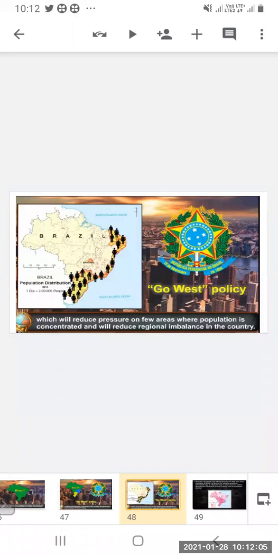Because of that Go West policy, what will happen? This will reduce the pressure on the few areas in Brazil where the population is concentrated. So to reduce the pressure, the government has the Go West policy. This will reduce the pressure and the regional imbalance in the country.